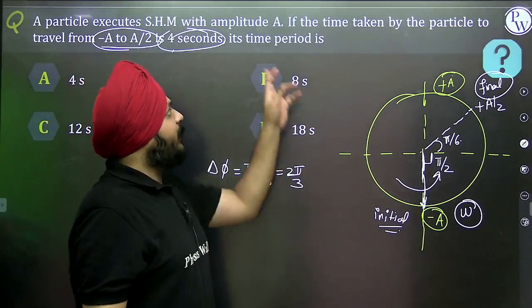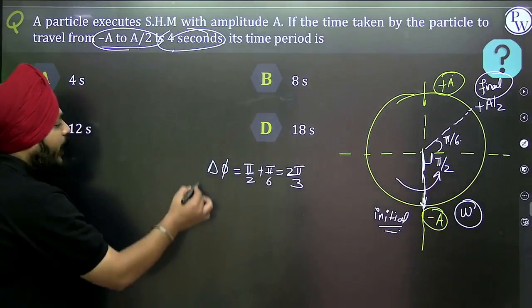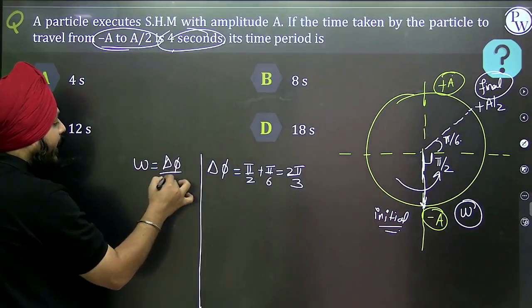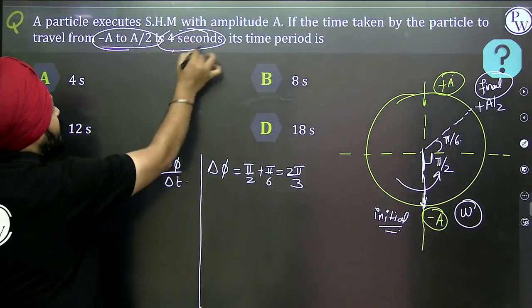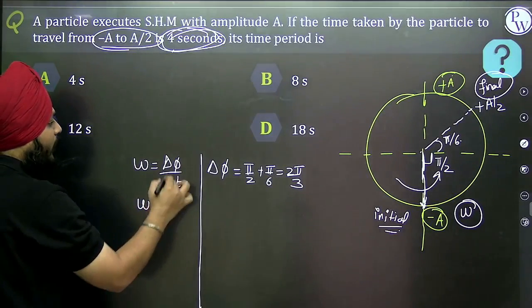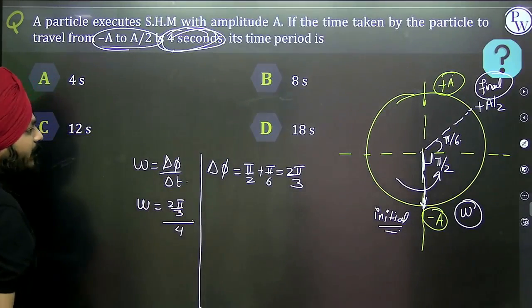See, we need to calculate the time period, and it is moving with a constant angular velocity omega. A very simple step. Omega is equal to phase difference by delta t. Delta t is given as 4 seconds, right? So omega will be equivalent to, what is the phase difference? 2 pi by 3 whole divided by 4 seconds.